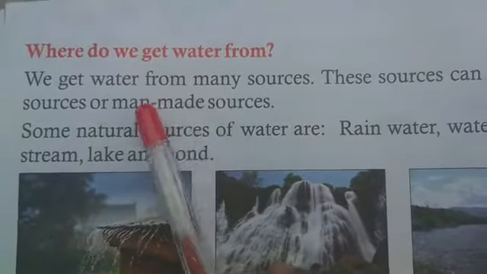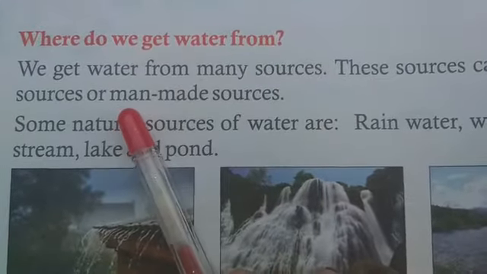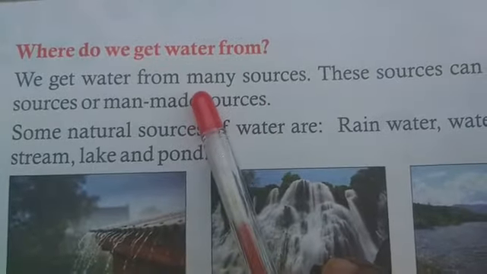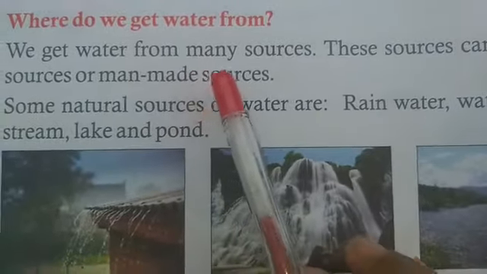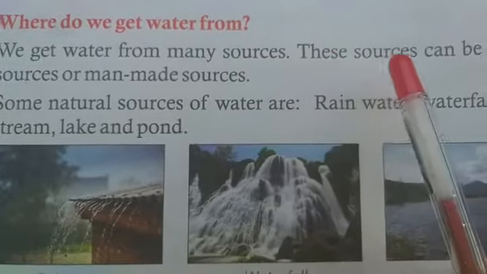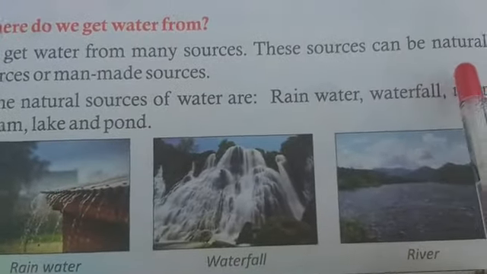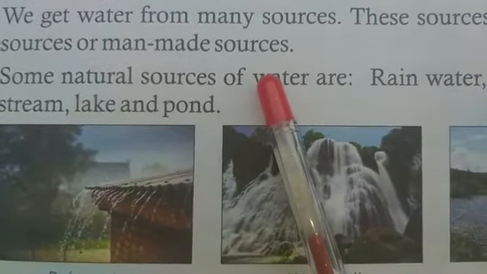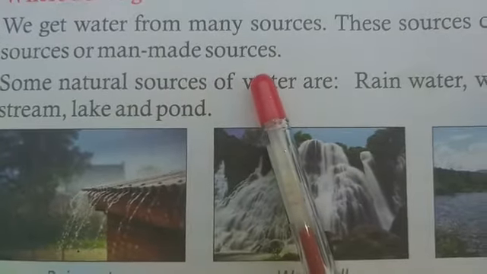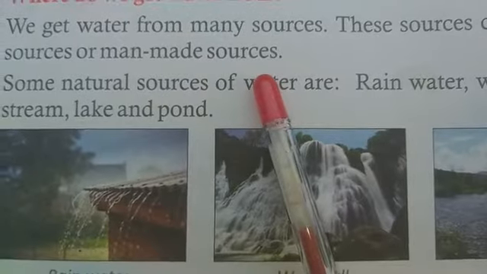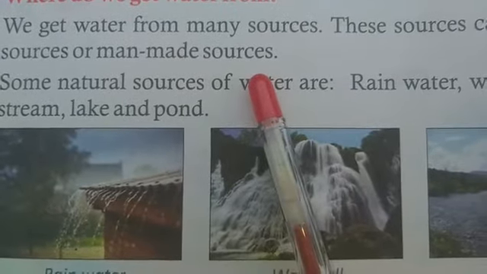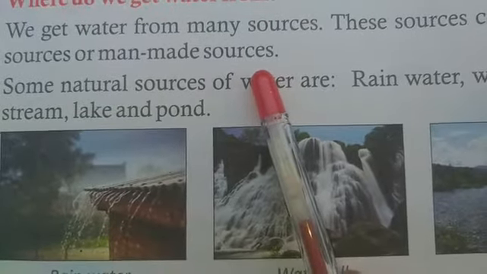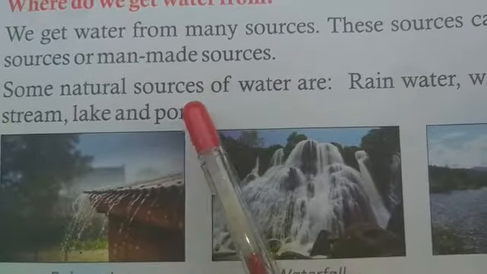Where do we get water from? We get water from many sources. These sources can be natural sources or man-made sources. There are two types of sources from which we get water. First, natural sources. Second, man-made sources.